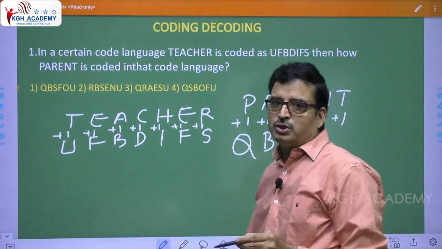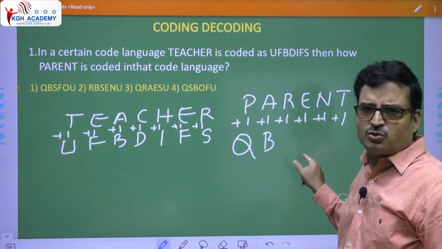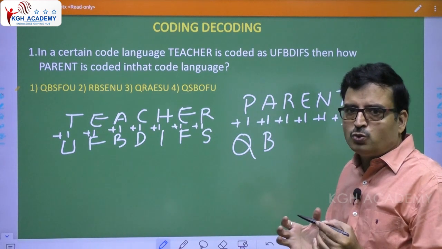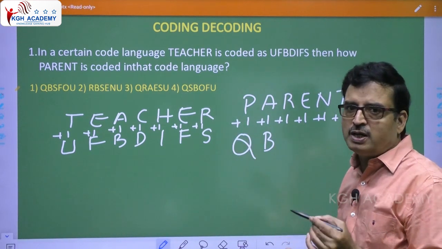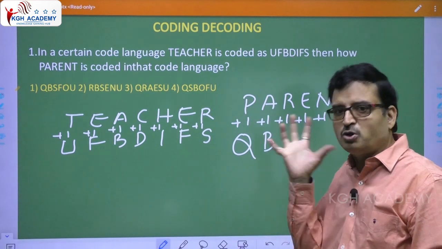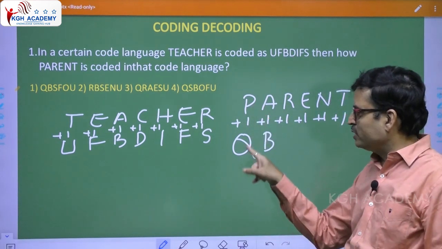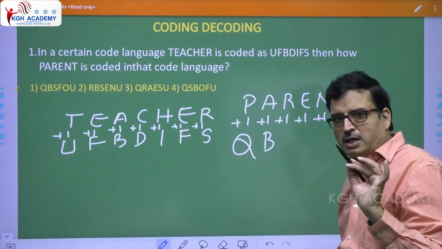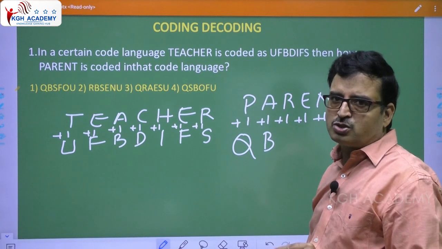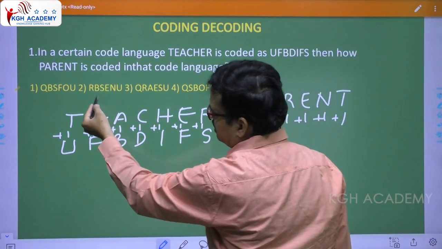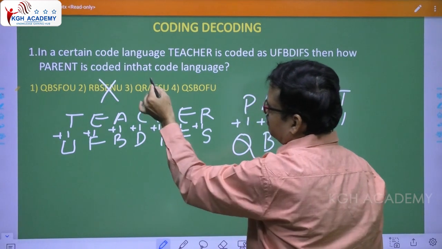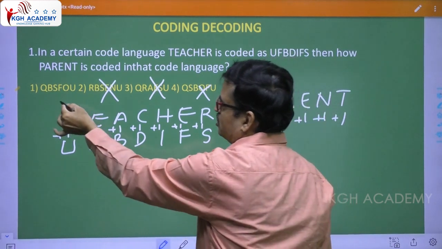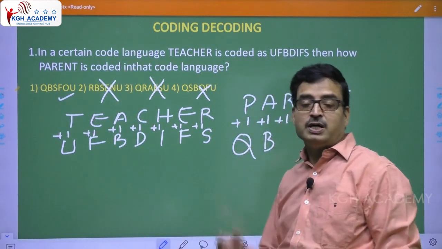Now one more thing you have to understand. Of course we can solve the question very easily, but always try to look at the options and choose the answer immediately based on some logic. We know that P +1 is Q, A +1 is B, right? First see whether options can be eliminated based on that. Now see here, RB ruled out, QR ruled out, QS ruled out. So directly we can say the answer is the first option, because time matters most.